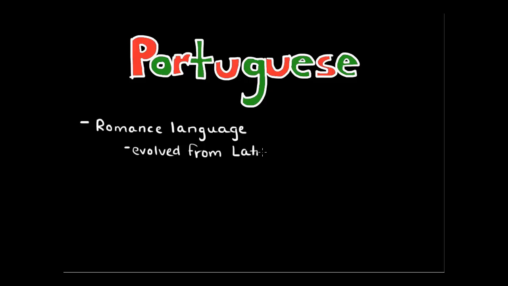As I've already mentioned, it's a Romance language. Now remember, the Romance languages are French, Spanish, Italian, Portuguese, and Romanian. So Portuguese is a Romance language, and again, that means it evolved from Latin. And for this reason, all the Romance languages are basically connected. They have very similar words, they're very similar to Latin, and they're very similar to each other. And we'll see that in Portuguese.